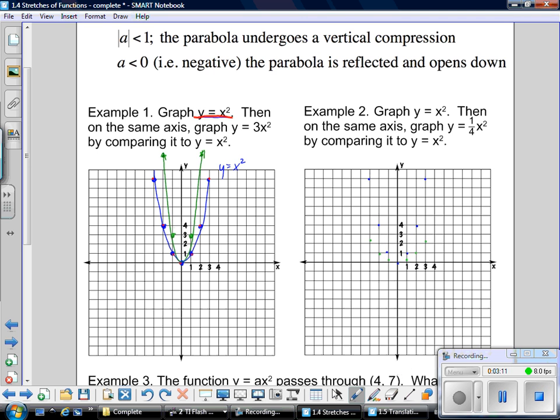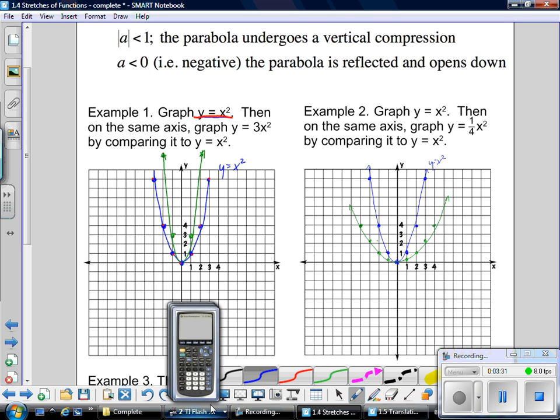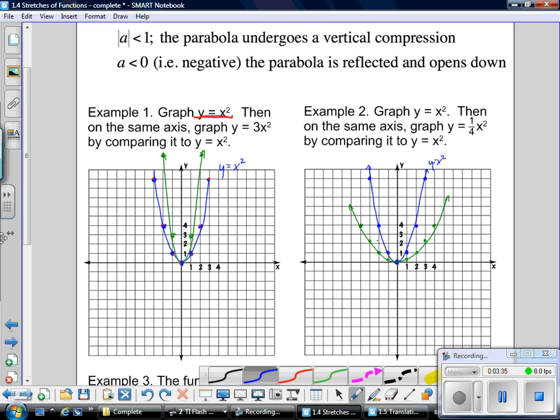Okay, so that when we go to graph them, you can see what happens if I get it to do it for me. Come on. Oops, didn't want it to do that. There we go. Okay, so it's not coming up. That's all right. Oh, there it is. Okay, so it gives you an idea of what it looks like. So it is a flatter type of parabola.